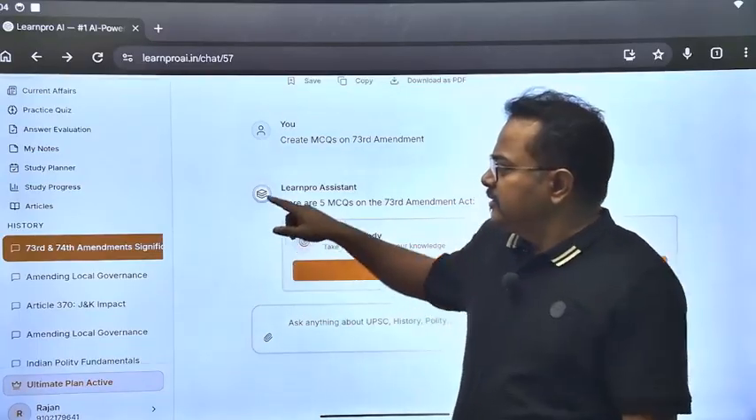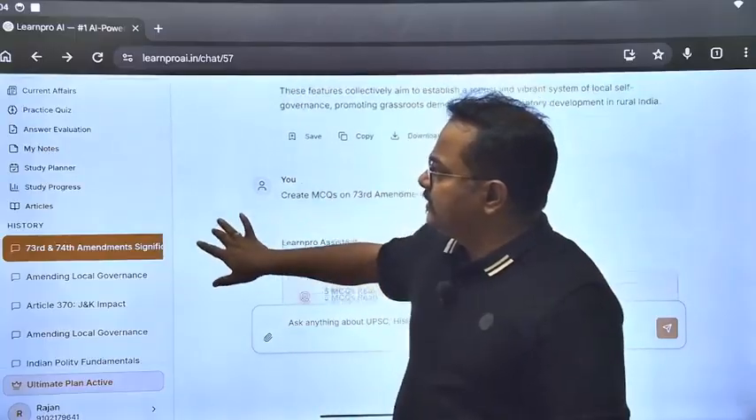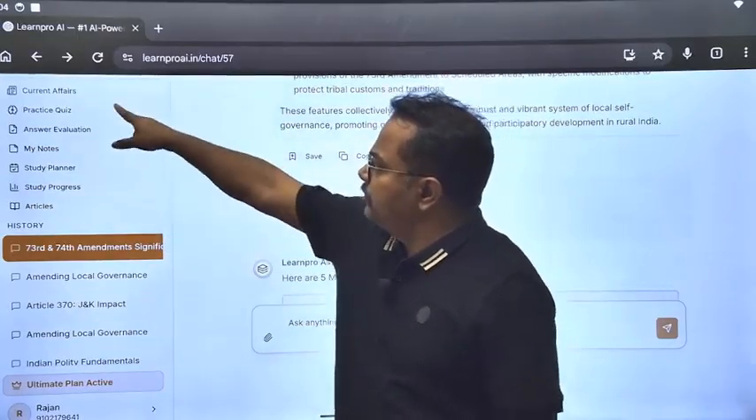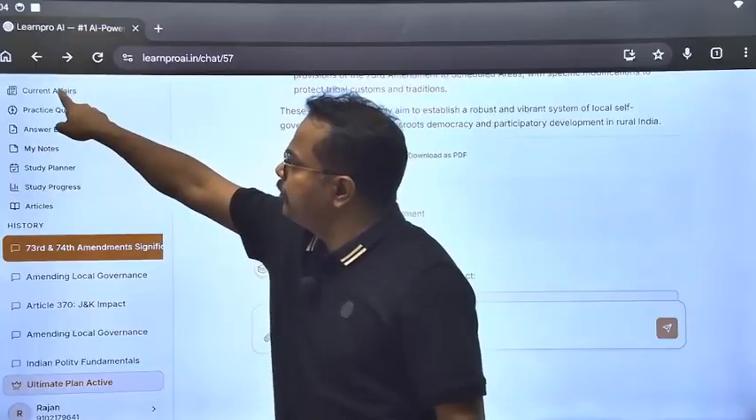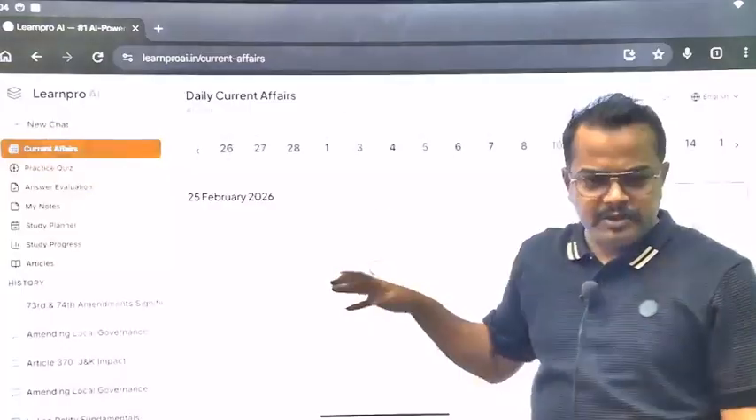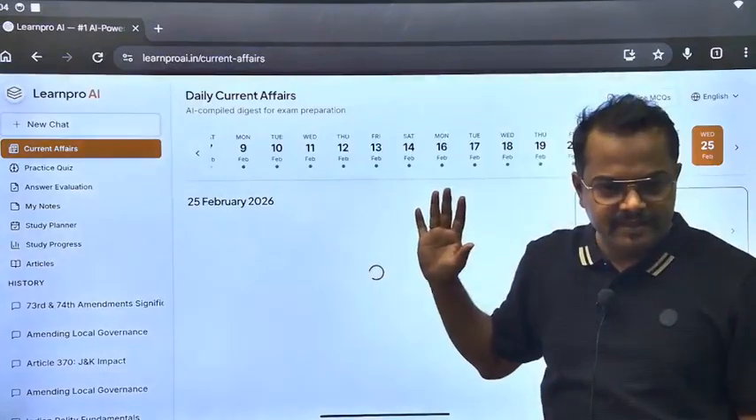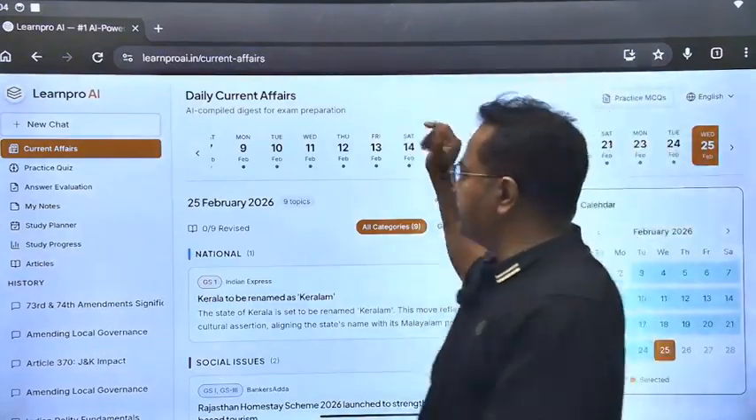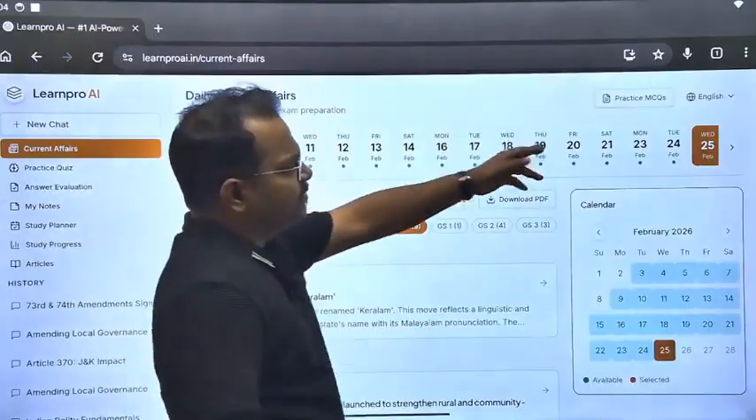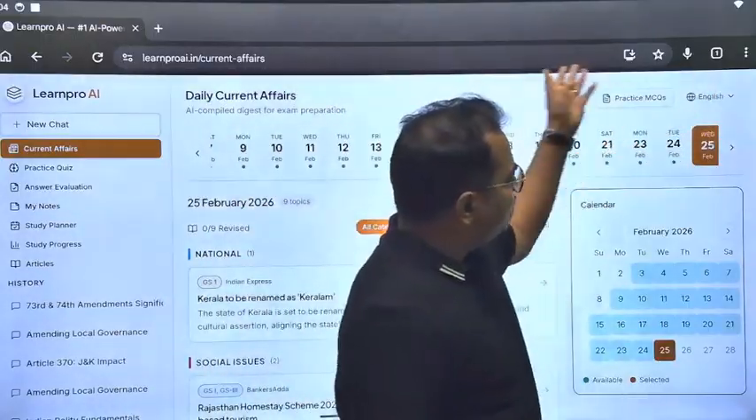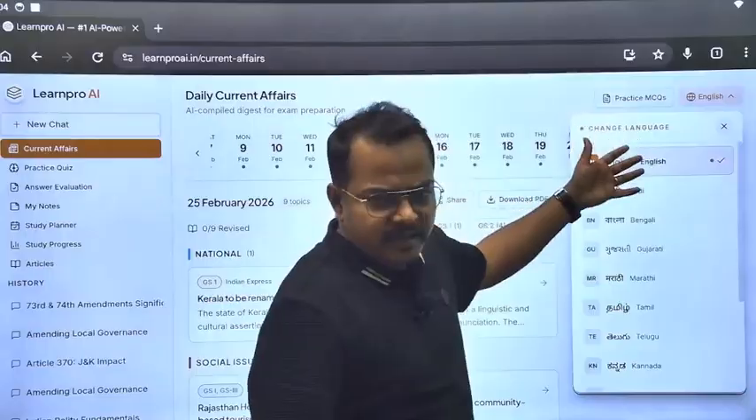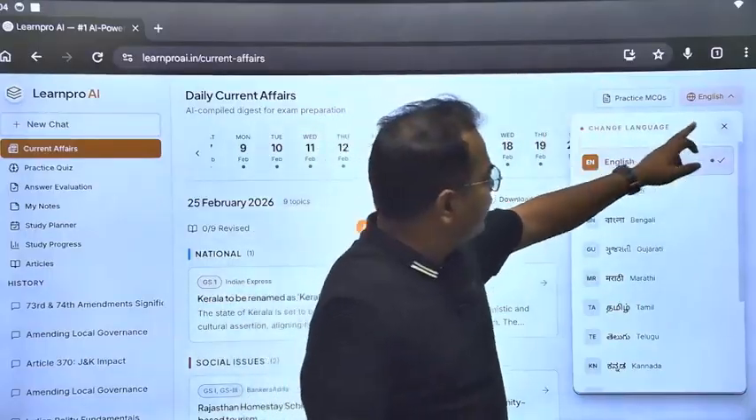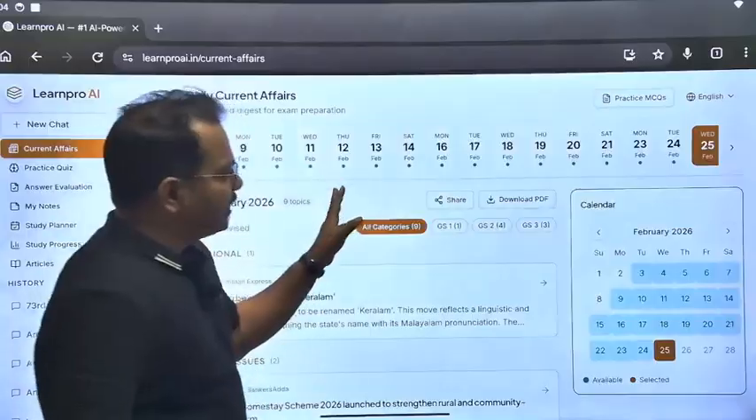Okay, so now you come to this section, current affairs. What will happen if you go to the current affairs section? Again it is a very sophisticated system. Now you can see here, as I told you, it has multi-language support. You can read everything in Telugu and Bangla and Assamese also. Anyway, so now come to the current affairs.